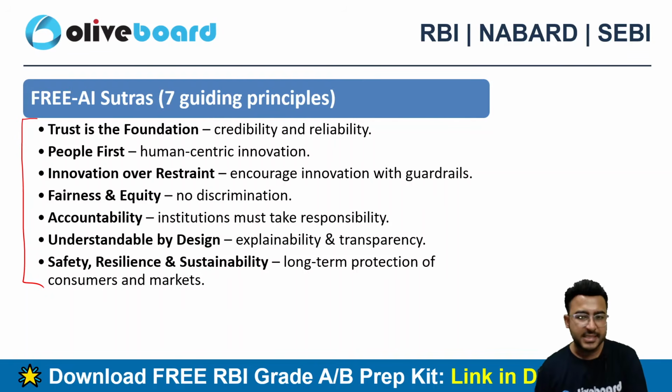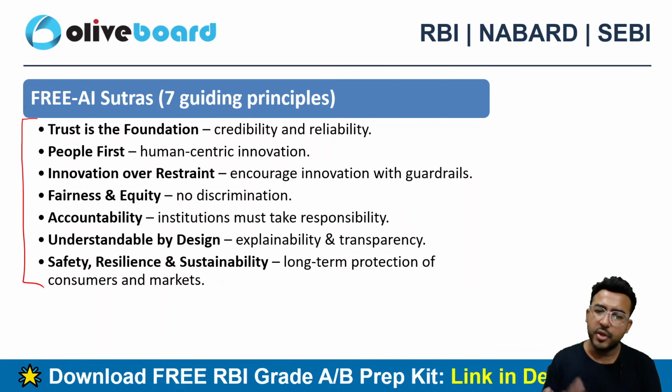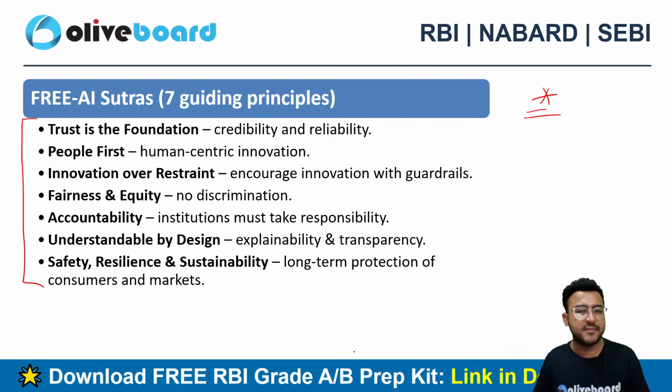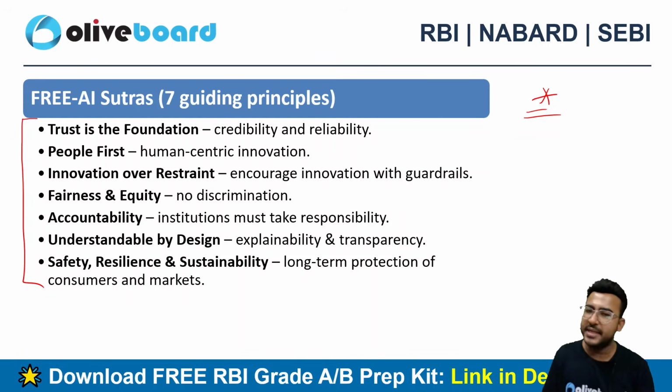You don't have to memorize each and every line of the report, or even the majority of the report. Even if you read the report well, or you can just download this PPT and read it. I have given a summarized form of the report in this particular PDF, right? That is downloadable. That's also fine. Plus, those things that I'm marking important, you need to do them very well, right? So let's suppose if there is any AI related question, you can mention the 7 guiding principles that the FREE AI Committee has suggested, right? It will make your answer more and more valuable.